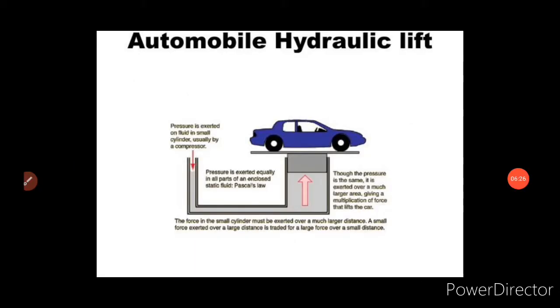And look into the picture, children. Here you can see the automobile hydraulic lift, isn't it? Where the heavy vehicles are lifted. This is one of the applications of Pascal's law, that is the hydraulic press. Here you can see that the pressure is exerted in the smaller cylinder using a compressor. The pressure is exerted equally in all directions, isn't it, according to Pascal's law. So what happens? It exerts over a large area on the other side, and the heavy vehicles get lifted. So a small force exerted over a long distance gives rise to a multiplied force that lifts the car.